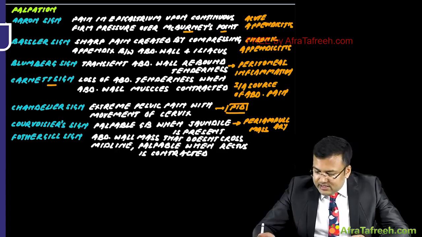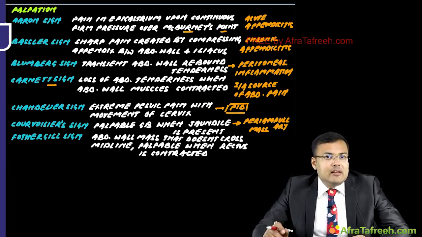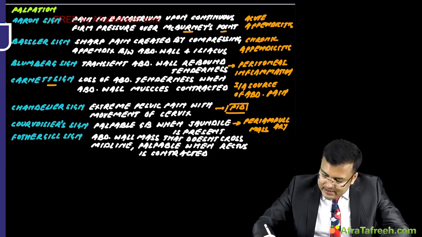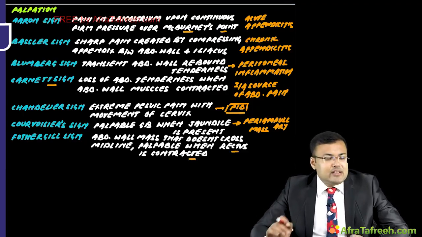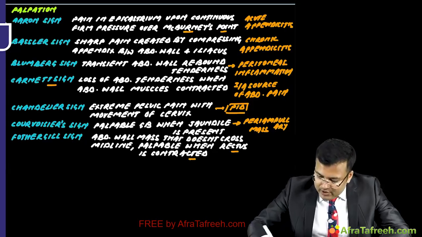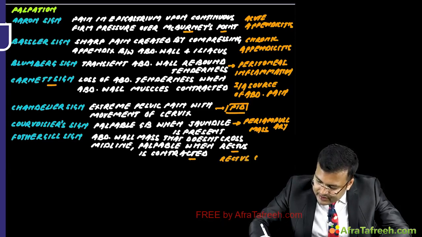So, what is this Fothergill sign? Here, abdominal wall mass that doesn't cross the midline and is palpable when rectus is contracted. Clear? And this one is positive in rectus sheath hematoma. So, Fothergill sign is positive in rectus sheath hematoma.